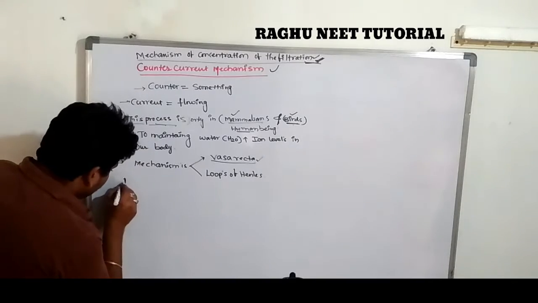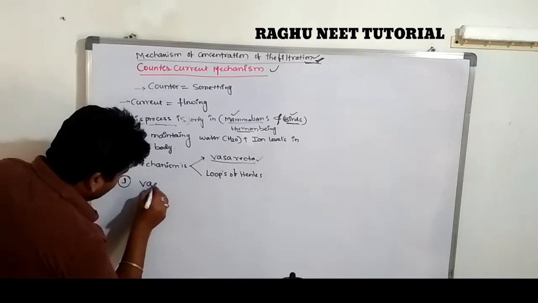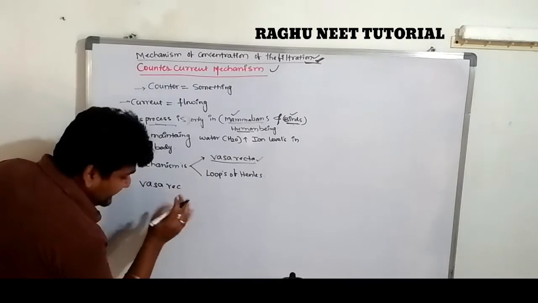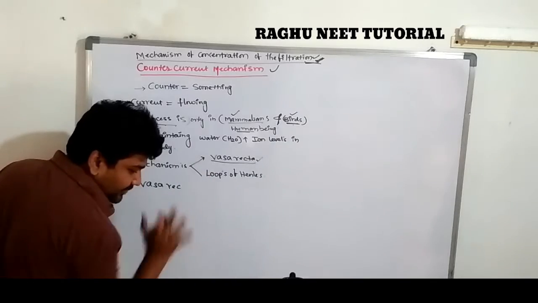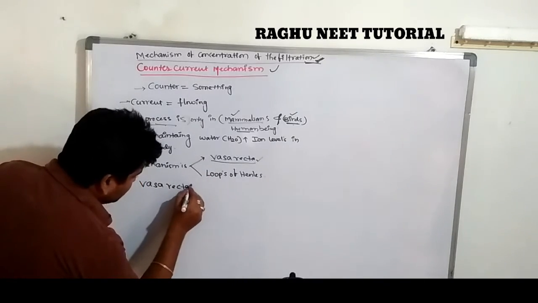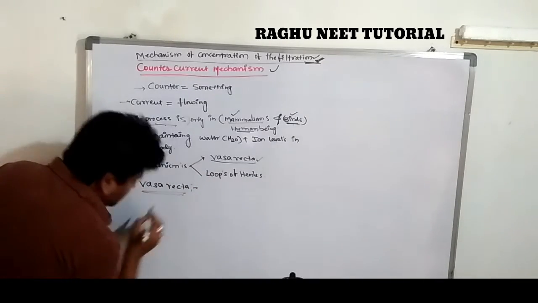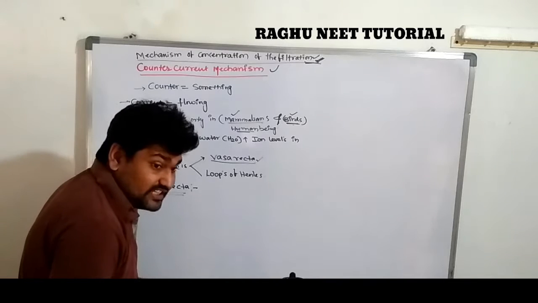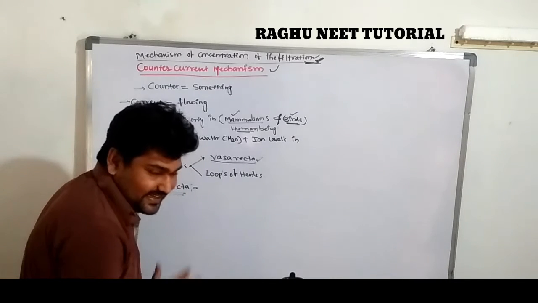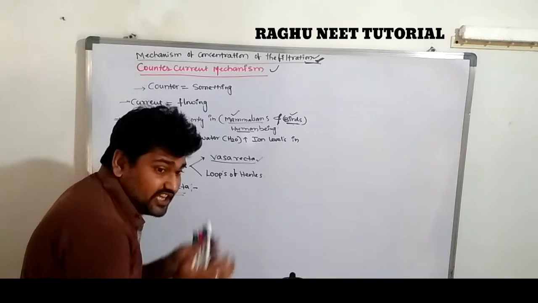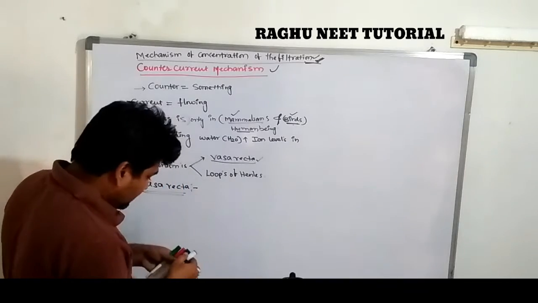This is very detailed information about the countercurrent mechanism. In the vasa recta, a set of straight arterioles and venules supply the blood into the kidney.